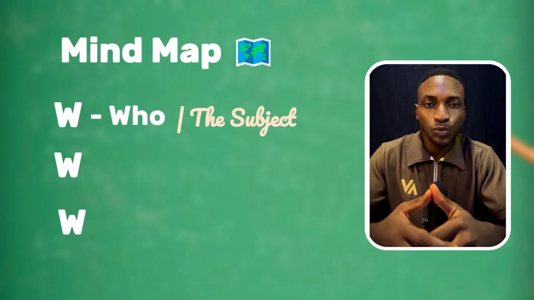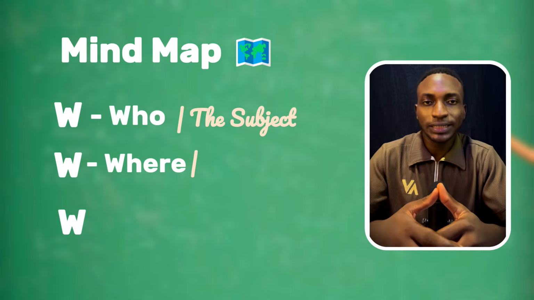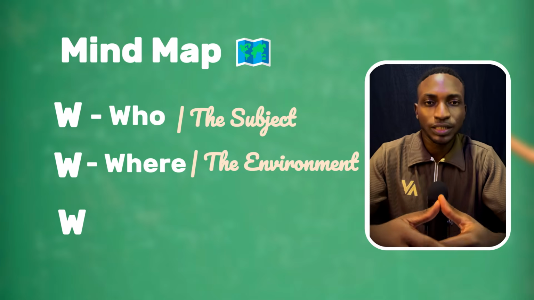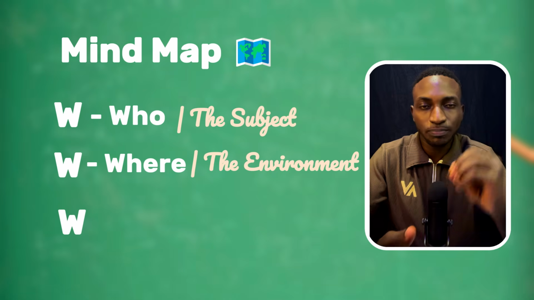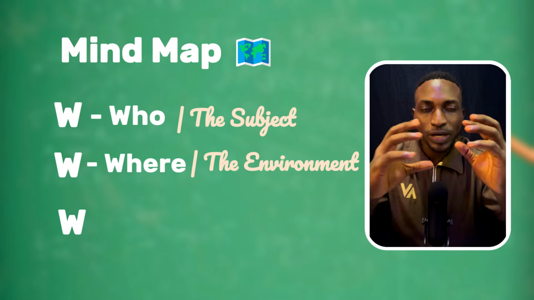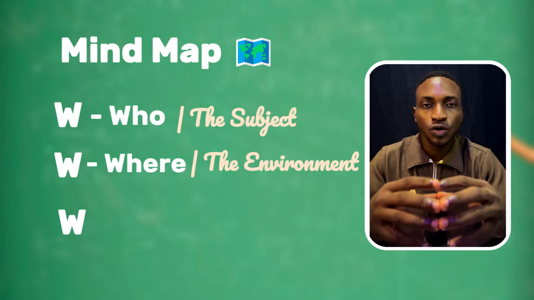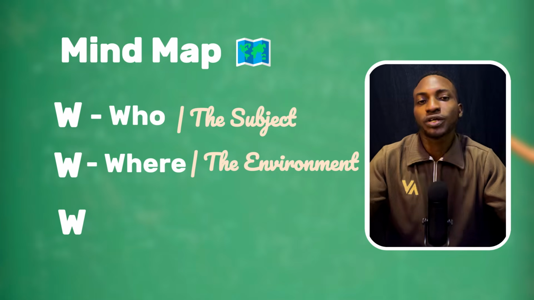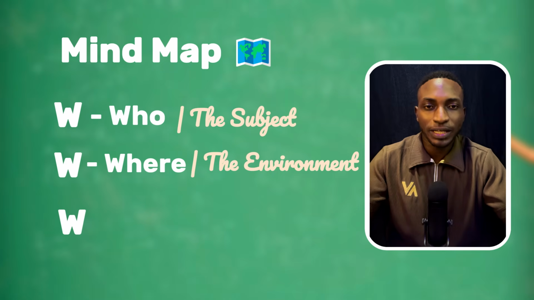Now, the second W we have is where. So this has to talk about the environment of the subject. Where is the subject? Where is this person? We have to talk about everything about the environment. Where is he sitting? Where is the subject heading to? Where, and where, and where. So we're going to talk about the environment of the subject, everything about the environment.